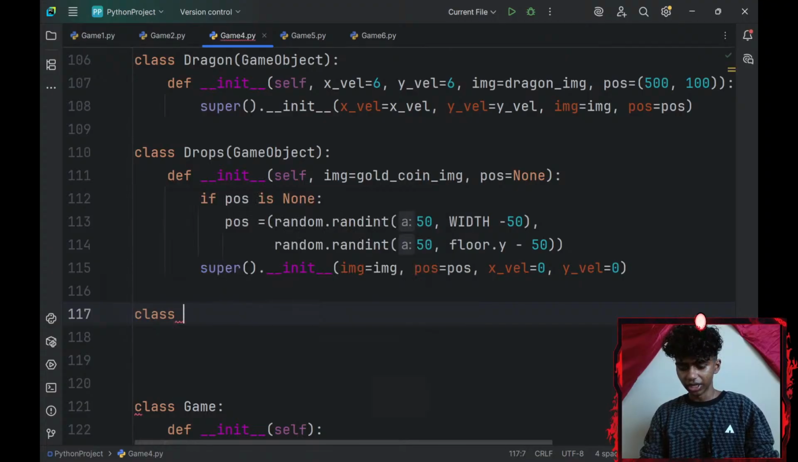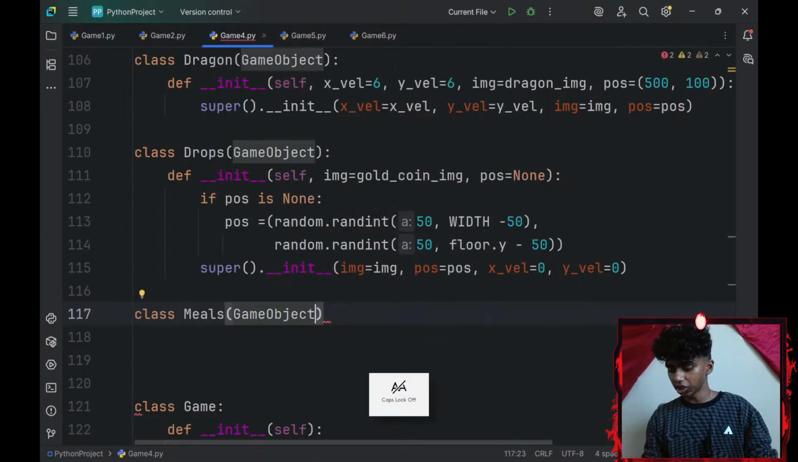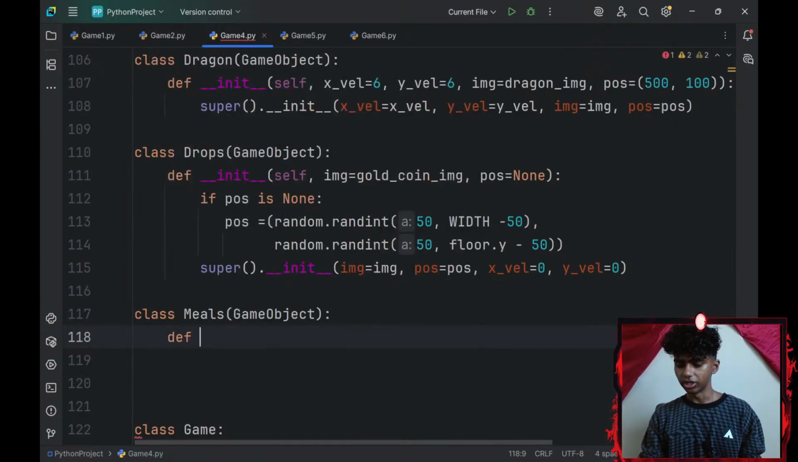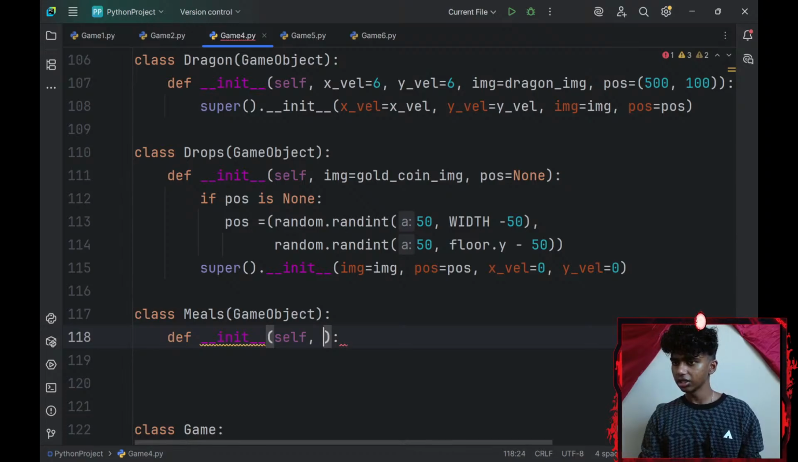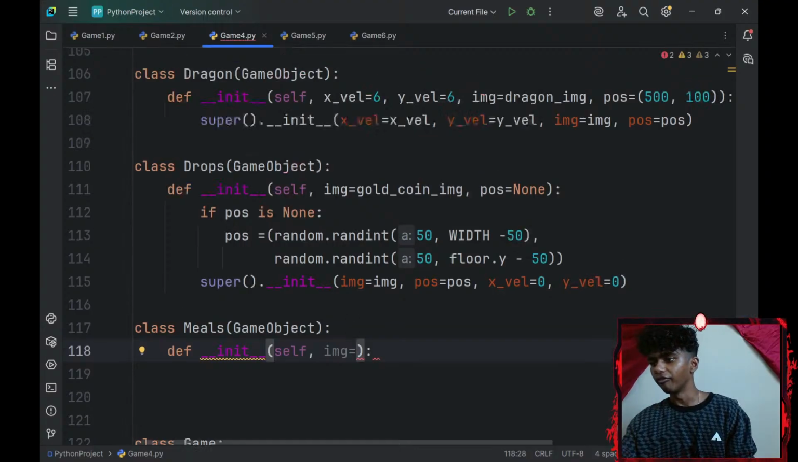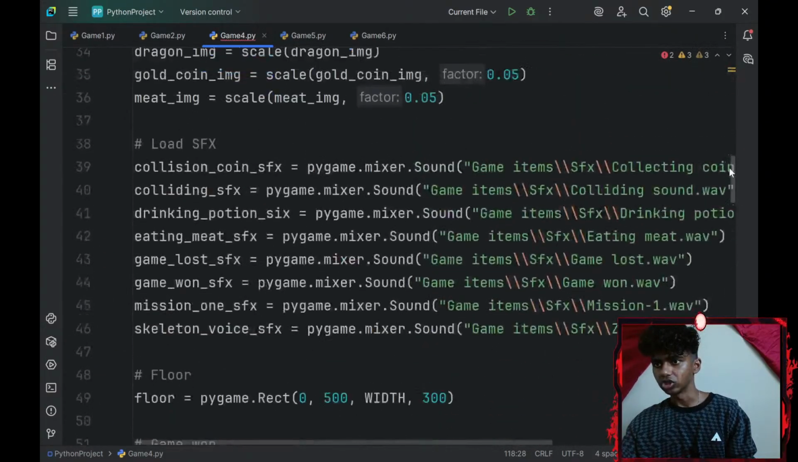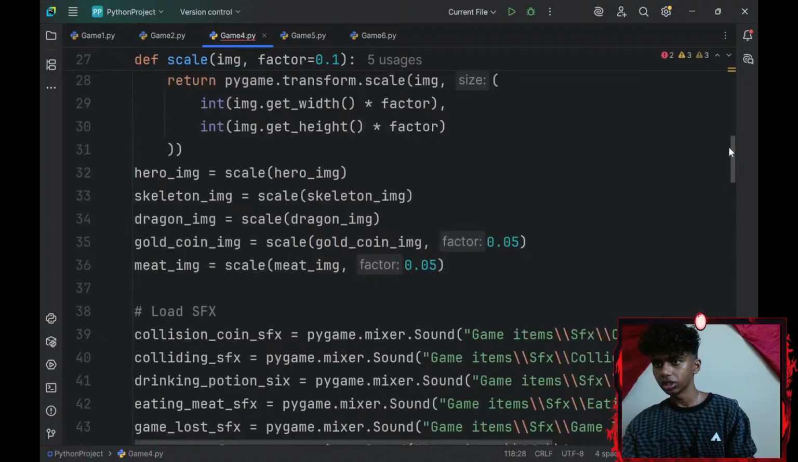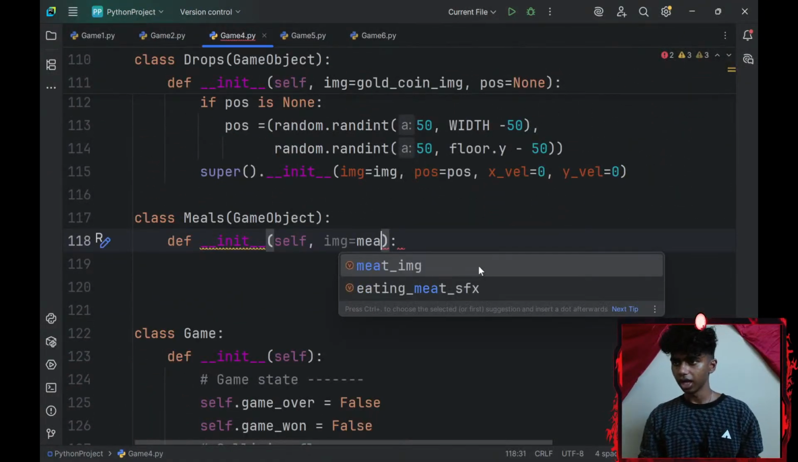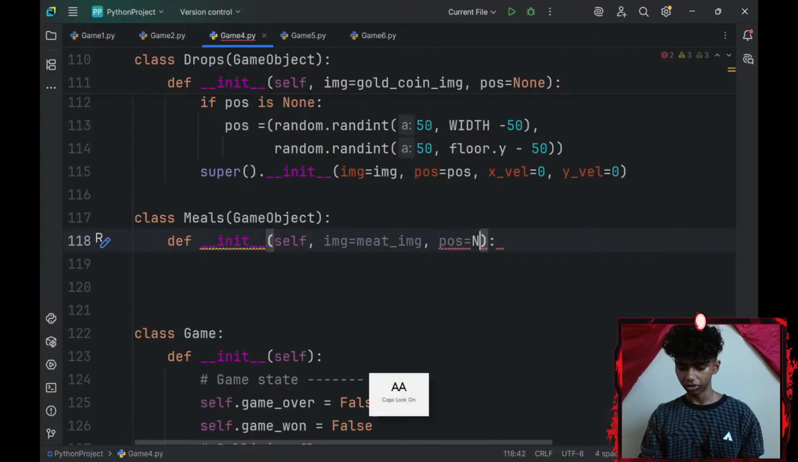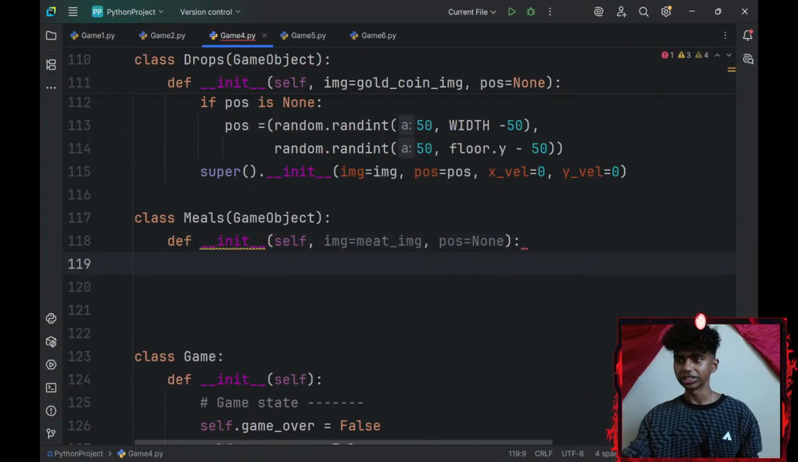Let me go ahead and create a class for my meals. So my meals class will inherit from my game object class as well. I'll go with define dunder init. Okay, my dunder init. Let me go with an image parameter that's equal to my meal image. I'm pretty sure that I didn't import my meal image. Okay, I did go with my meat image. So image equals meat image, position equals none. Let's do the same exact process that I did up there.